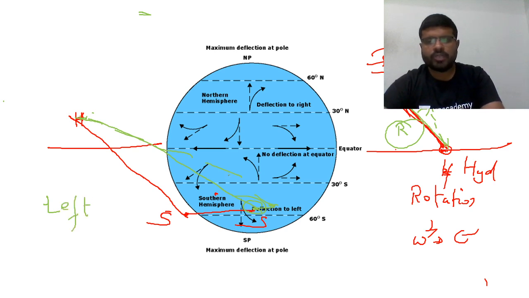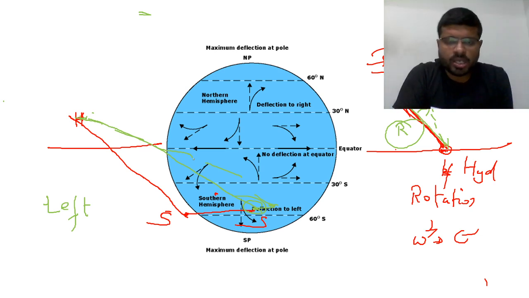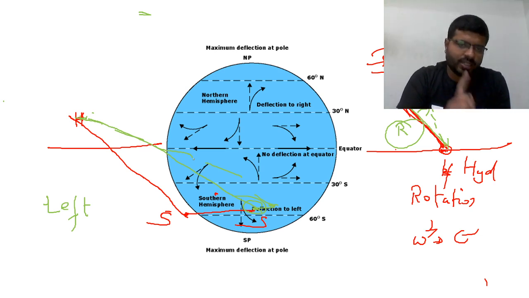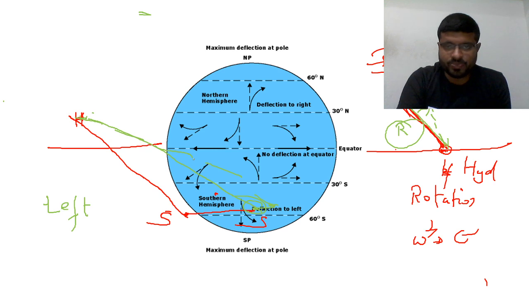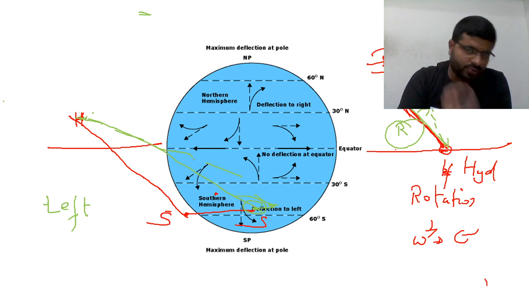In the northern hemisphere, deflection is towards the right. You can see in the photograph here, whether it is an aircraft, an ocean current, a missile, or a wind system, every freely moving body will deflect towards the right in the northern hemisphere and towards the left in the southern hemisphere. This effect is because of Coriolis force.